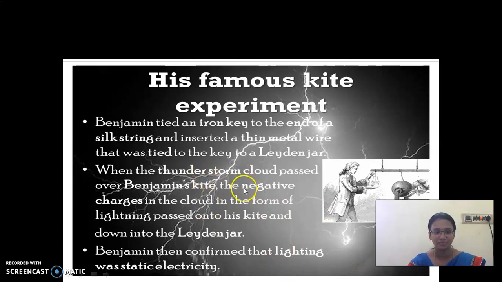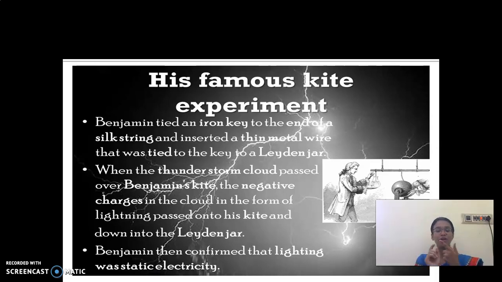The negative charges in the cloud, in the form of lightning, passed into the kite and down into the jar. The charges which are there in the cloud passed into the kite and reached that jar. So Benjamin confirmed that lightning was electricity. So this is the experiment, children.